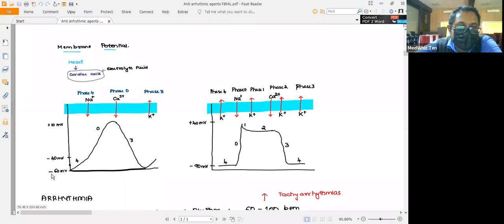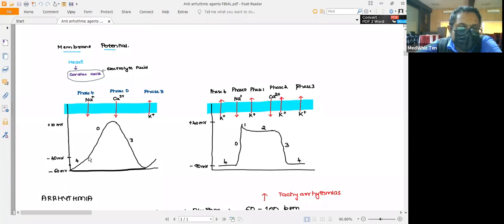So with respect to the pacemaker cells, the resting membrane potential will be minus 60 millivolts. This is the membrane. Across the membrane there will be influx as well as efflux of the ions. Initially there will be influx of sodium ions through a slow sodium ion channel. Opening of this sodium ion channel leads to influx of the sodium ions, which leads to gradual buildup of the action potential.